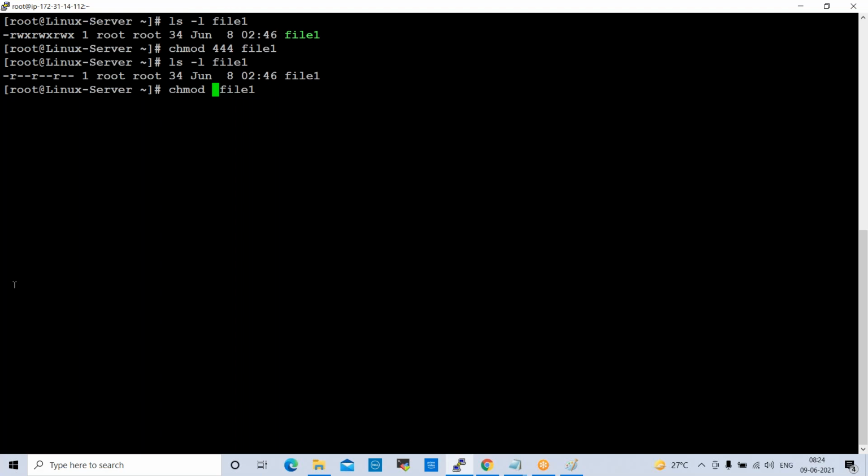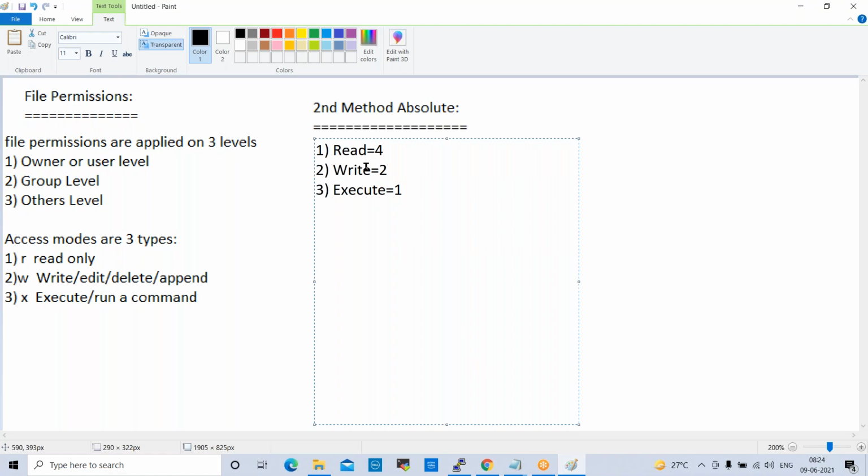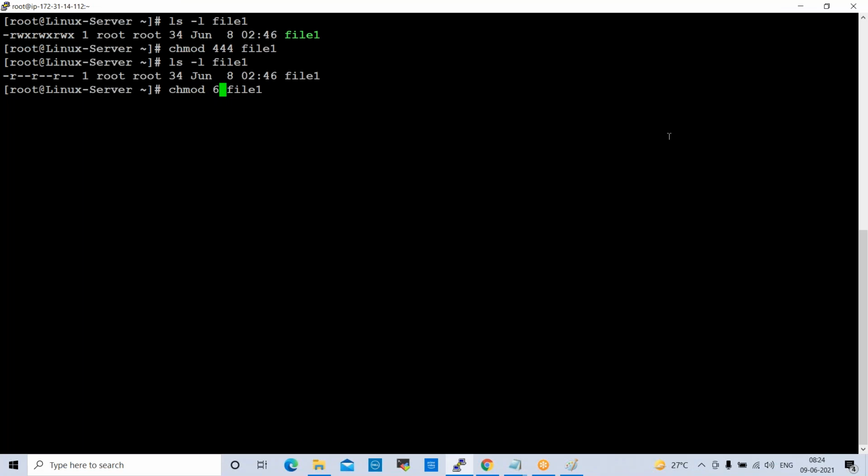read write means 4 plus 2, right? Read is 4, write is 2. If you want to give read write permissions, 4 plus 2, 6. And group level also I want to give 6. Others level I want to give 1. 1 means execute. Okay. Enter. Now if you check this ls -l, see here. User level or owner level we gave read write. Group level we gave read write. Others level we gave execute.